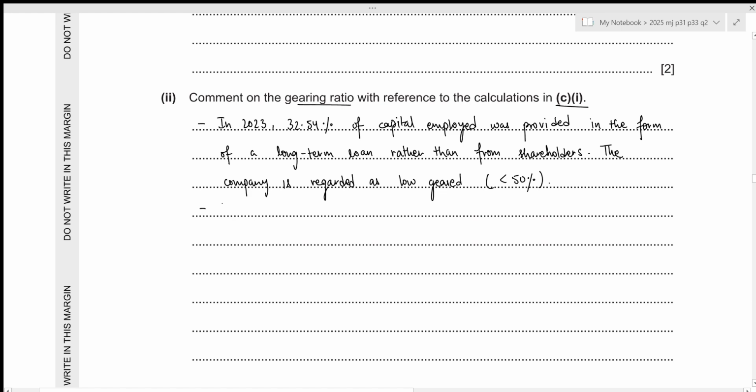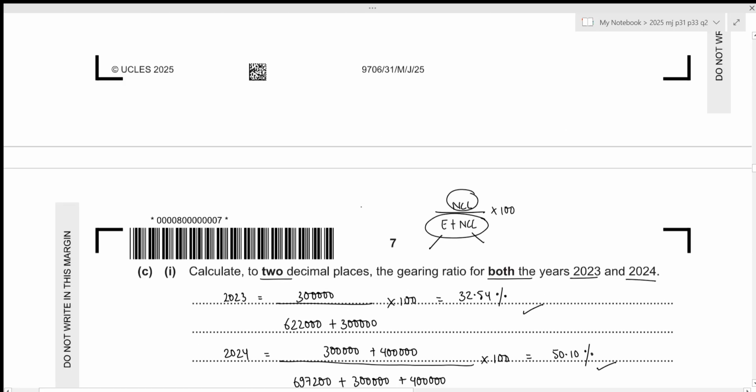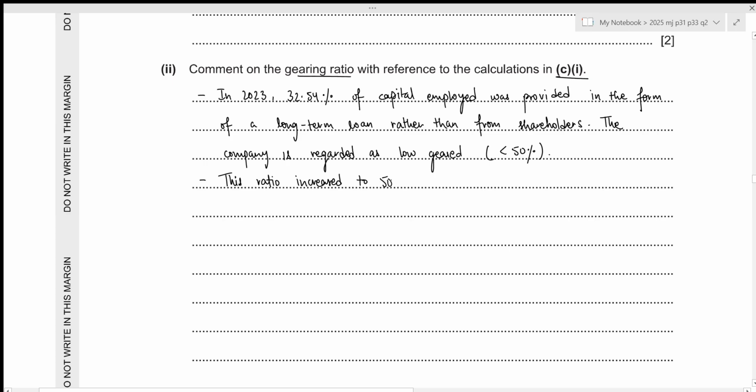Okay, now for the second one, this ratio increased to the new value was 50.10, which is in excess of 50%, which is regarded as high geared because it's more than 50%. Then a high geared company is always perceived as high risk company. Let's write it down.